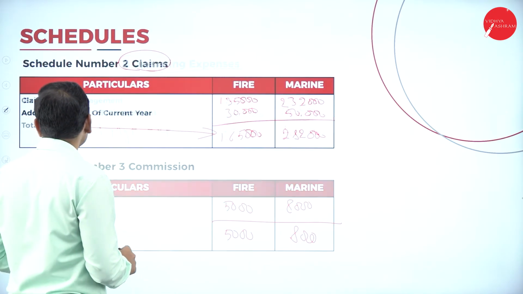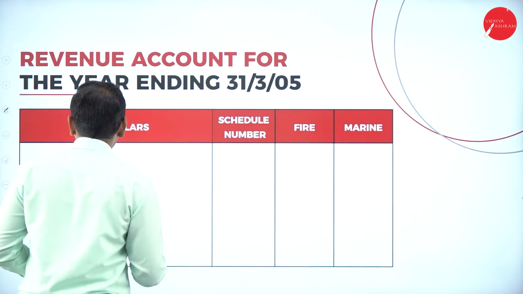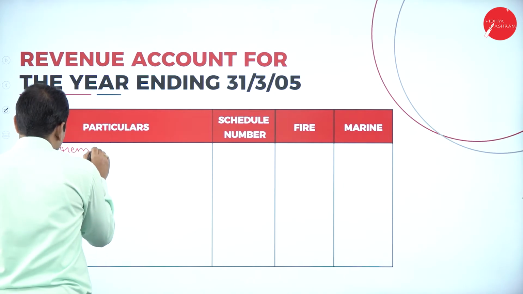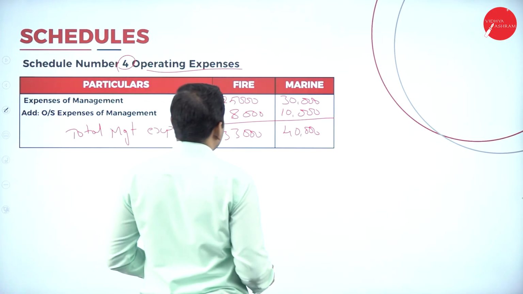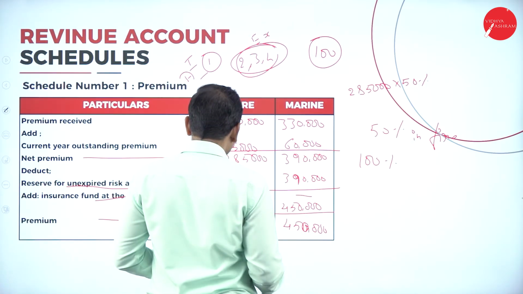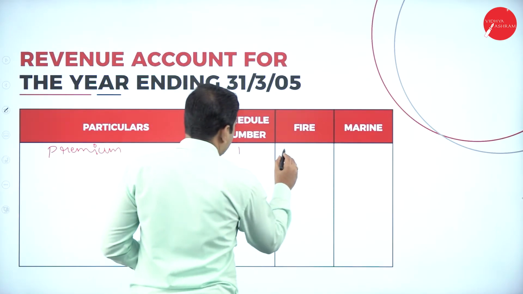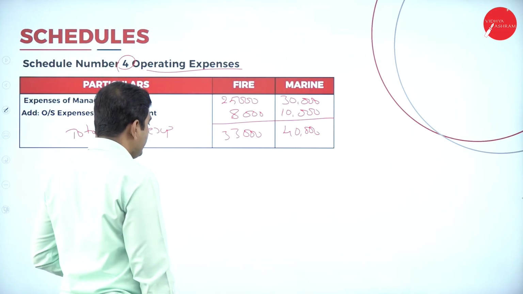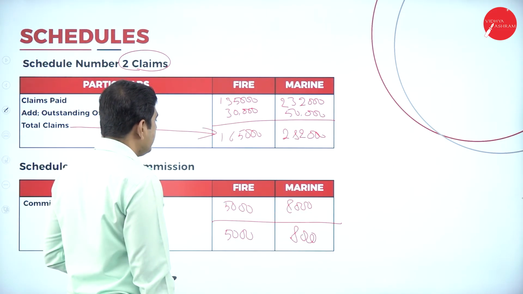So let's see what is the first one. Premium. Schedule number 1, let's write premium. What is the total amount of fire? Fire is 3,62,500. Next one, 4,50,000.